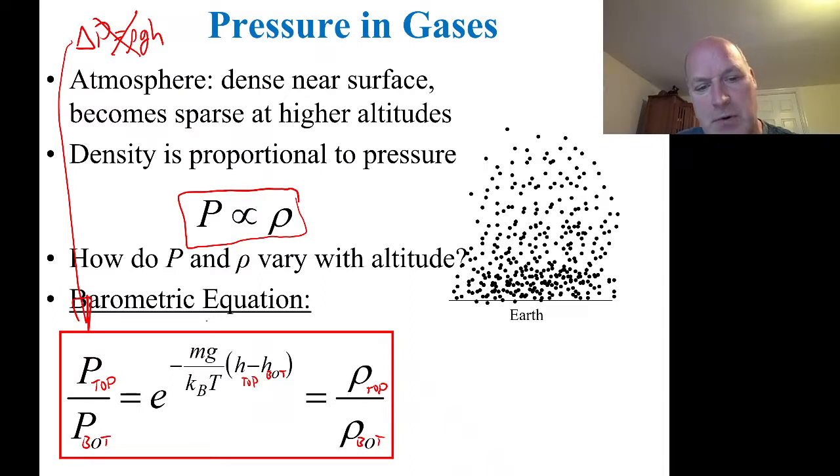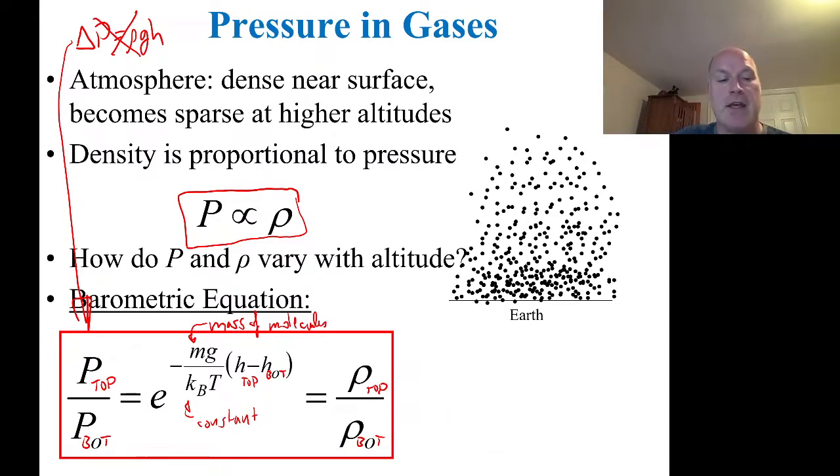We've got the mass of the molecules, gravity, this is a constant, temperature, again in Kelvin. We've got this exponential, and we've got a difference in heights.